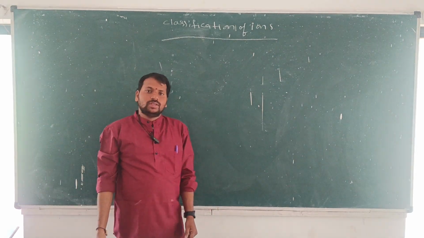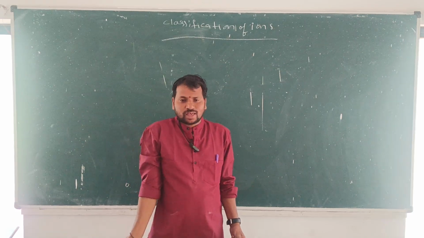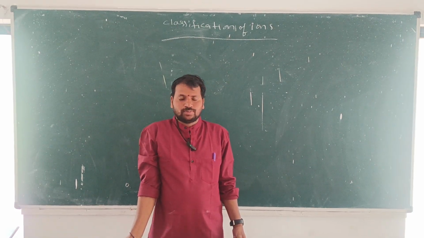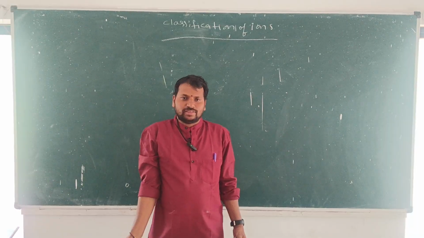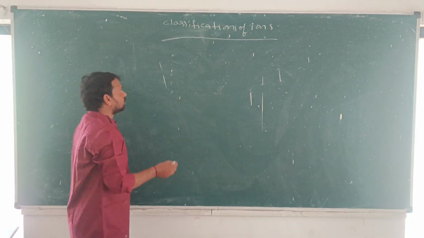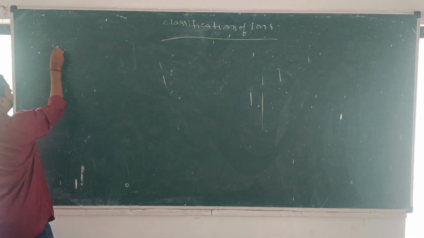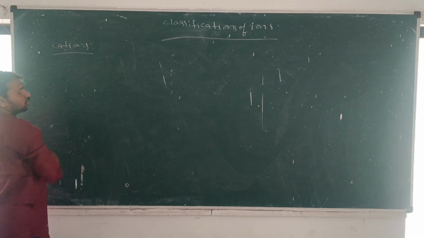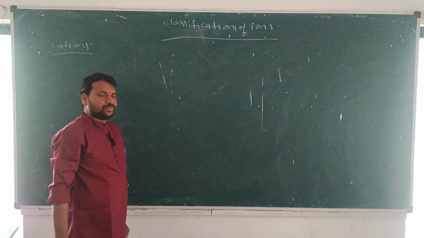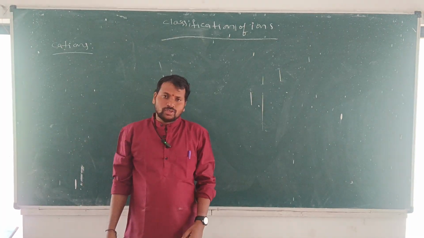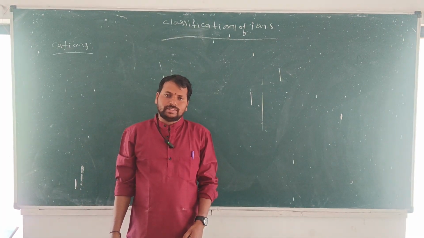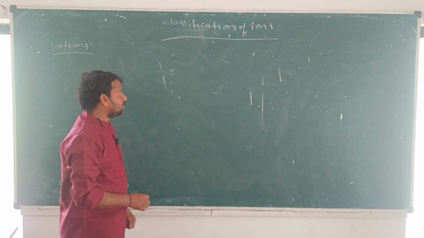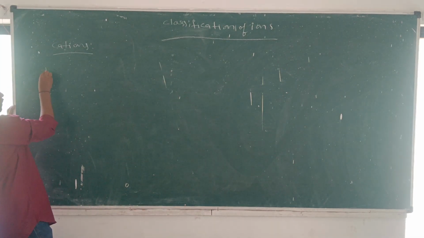Ions are nothing but charged species. Ions are classified into two types, cations and anions. First, let me see the classification of cations. Cations are classified into five types: monovalent, bivalent, trivalent, tetravalent, pentavalent. Let me discuss monovalent cations.